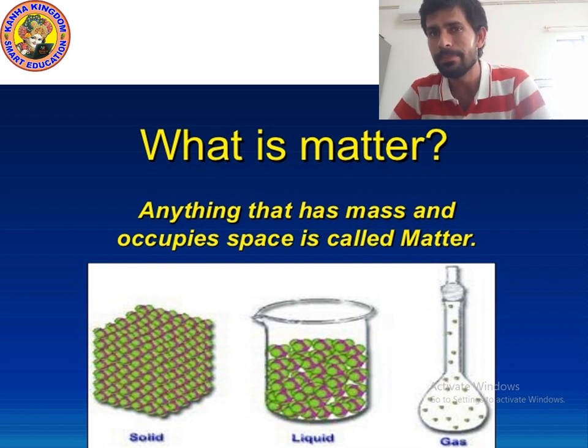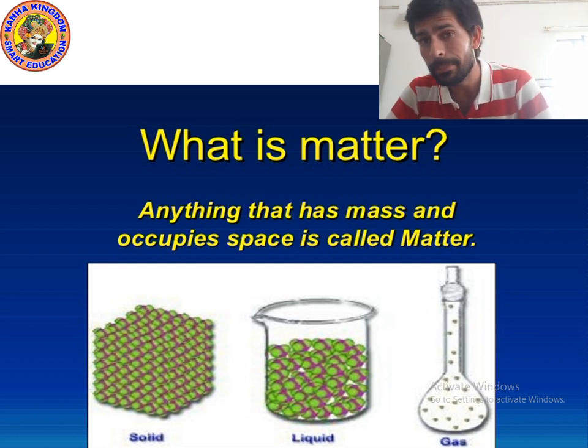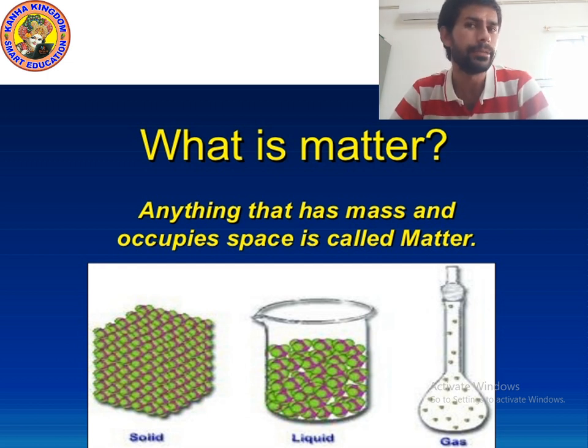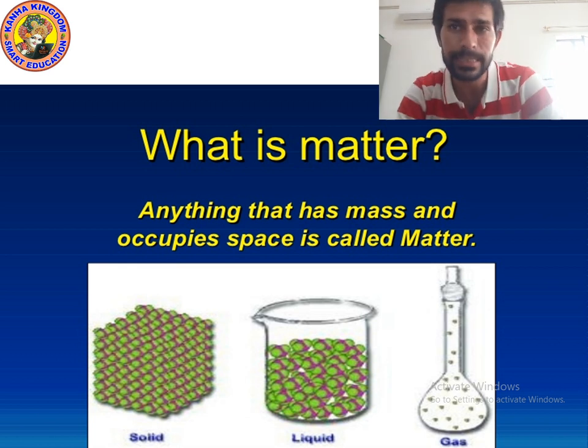So look at the diagram of solid, liquid and gas. First, look at the solid diagram. You can see green balls in solid, you can also see green balls in liquid, and you can also see some green balls in gases. But look at the structure of solid. All the green balls are very near to each other. Actually these are not green balls, these are particles of solid, liquid and gases.